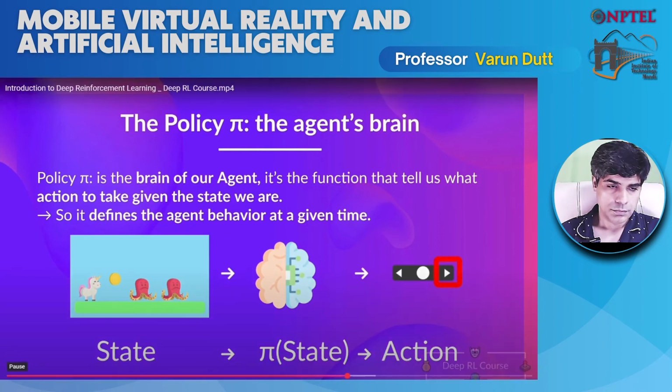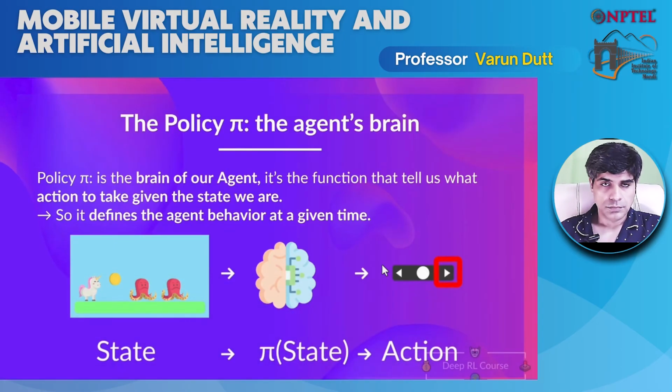So it defines the agent's behavior at a given time. If we are in this state, the brain will tell us to take this particular action, which is to go right to collect the coin. Think of the policy as the brain of our agent, the function that will tell us what action to take given a state. It's what we see in this example. We give a state to our policy and it outputs an action.